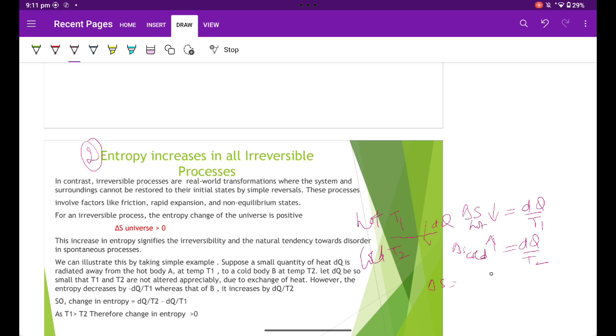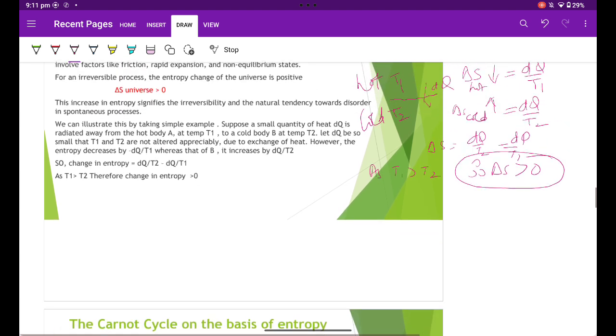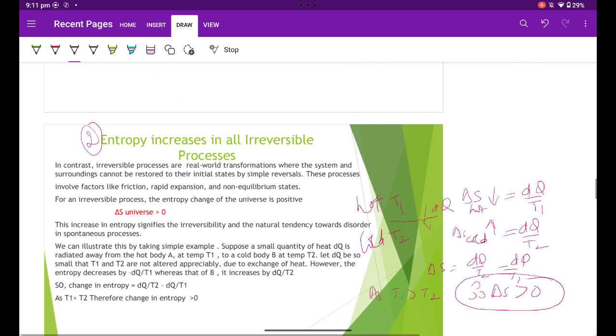Delta S is dq by T2 minus dq by T1, and as T1 is greater than T2, therefore delta S is greater than 0. This indicates the direction in which processes proceed in nature. All natural processes are irreversible. They proceed in the direction of increasing entropy.